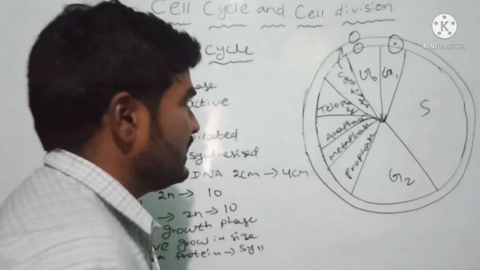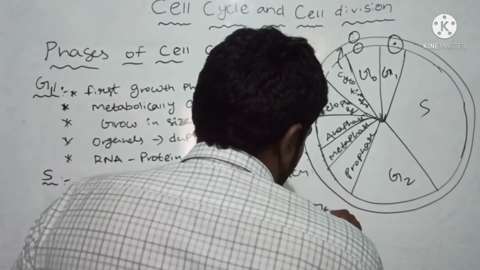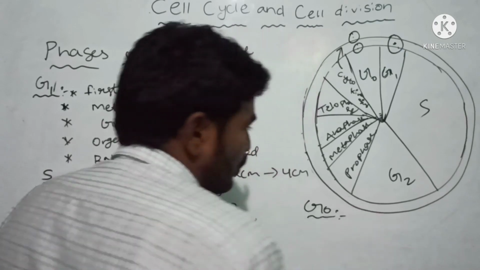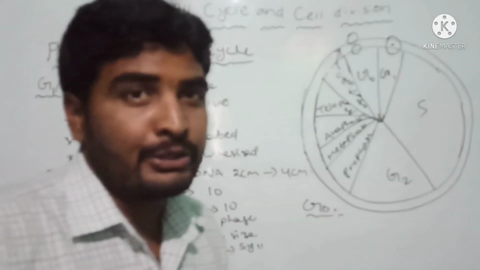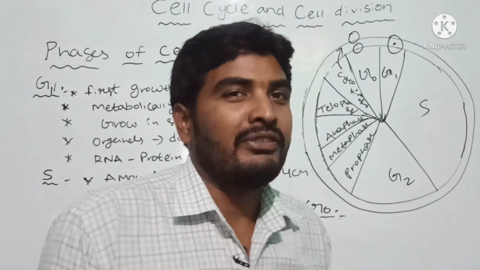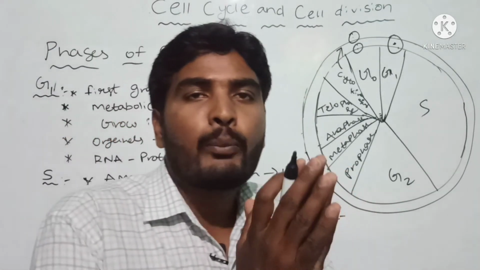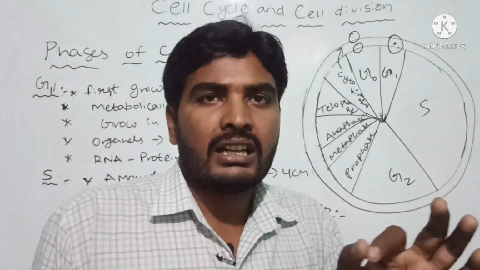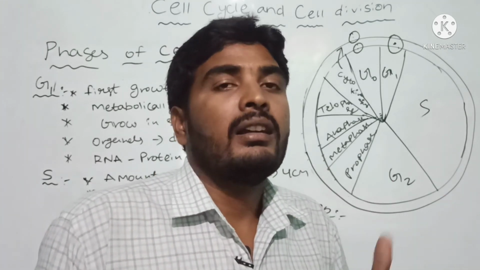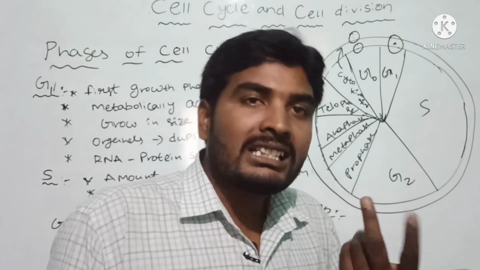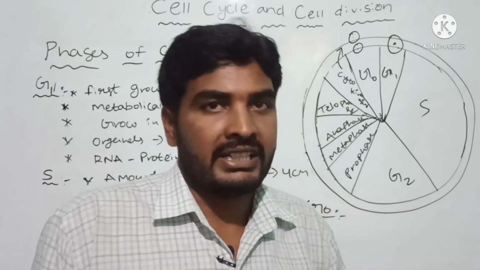Next one, the G0 stage. The cells are metabolically active but do not show any cell division, meaning the cells do not proliferate.